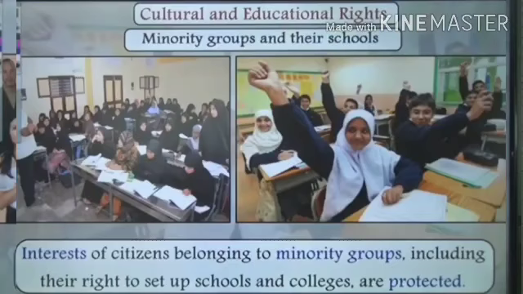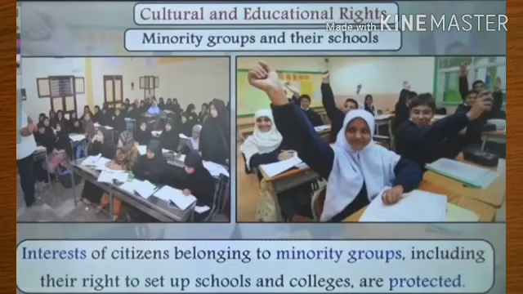Not only that, cultural and educational rights also ensure that minority groups can have their own schools so that they have their own distinguished learning and they are not discriminated. So interests of citizens belonging to minority groups, including their right to set up schools and colleges, are protected.